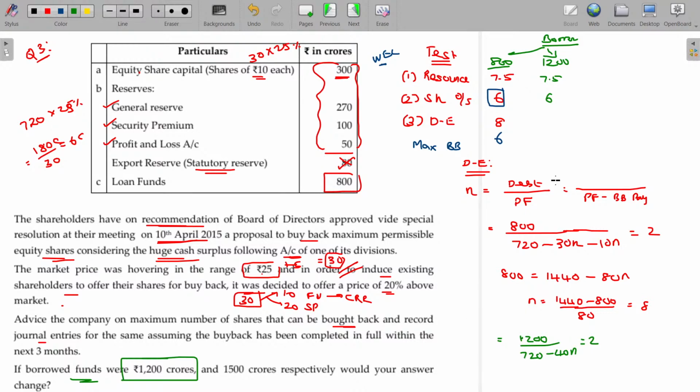Then the ultimate value here being 3. Then what about the maximum shares buyback? Among the three, whichever is lower. What is that? 3 crore shares only can be bought back. Clear?